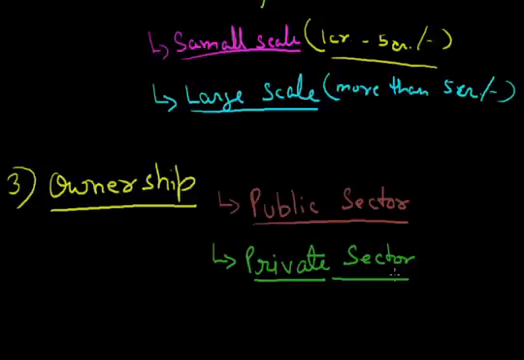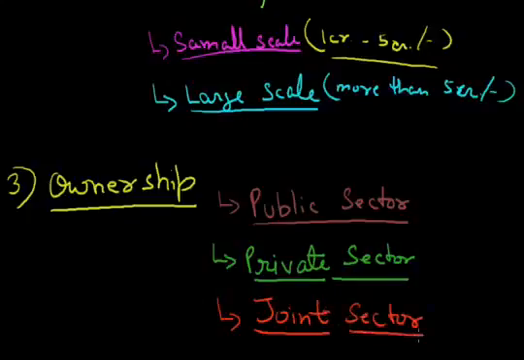They all come in the private sector. Now, the second type of industry is industries where the owner is both public and private. This one is called the joint sector industries. In joint sector industries, the shares are divided between the public sector and the private sector.